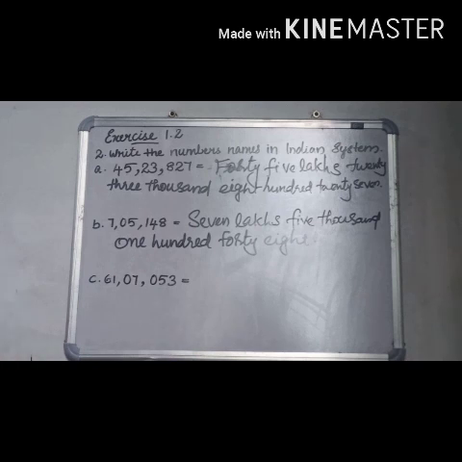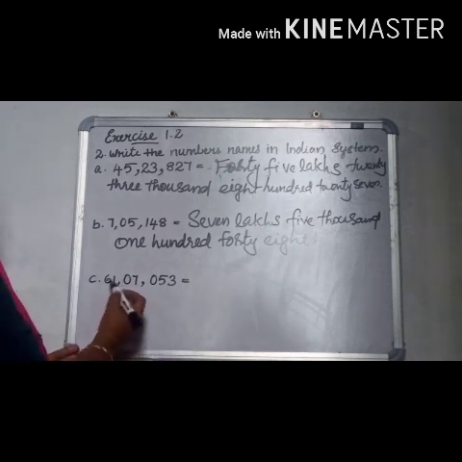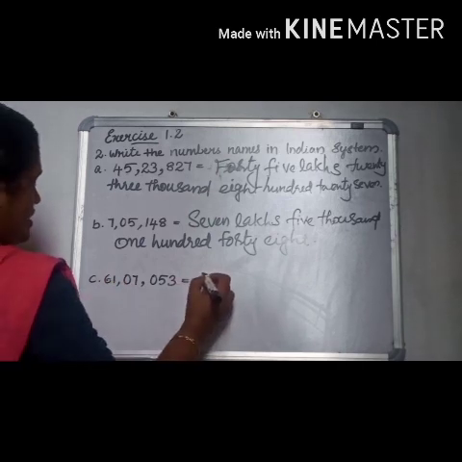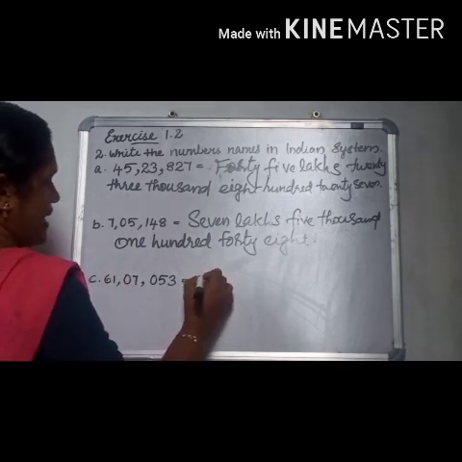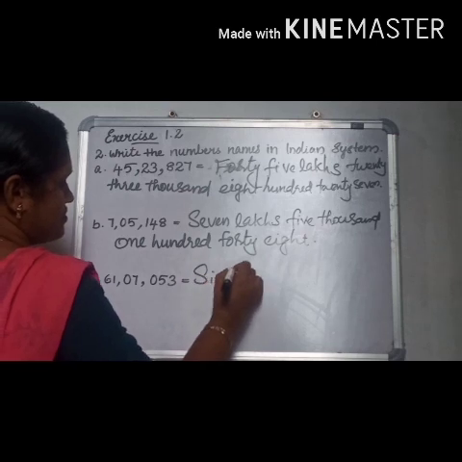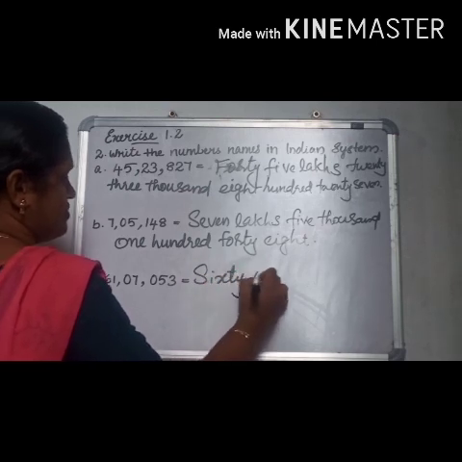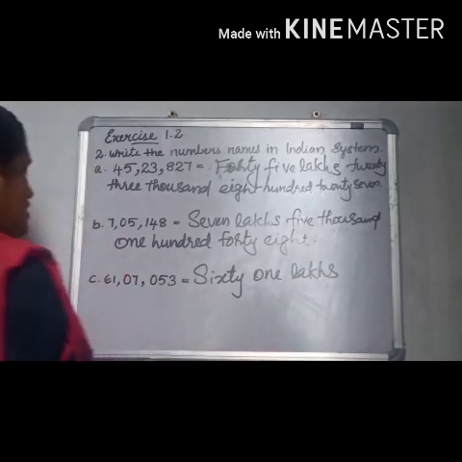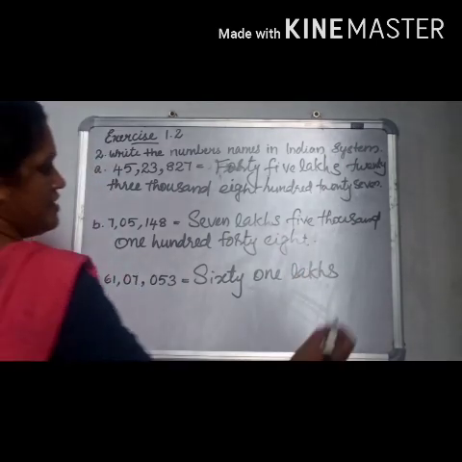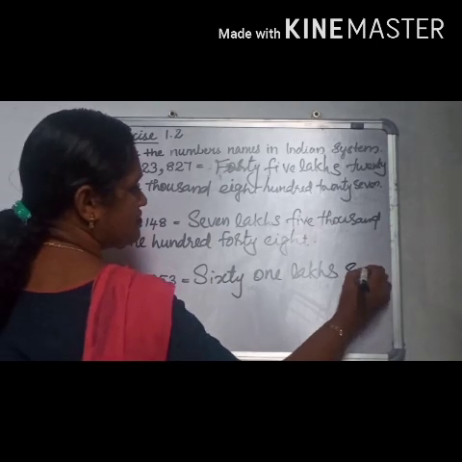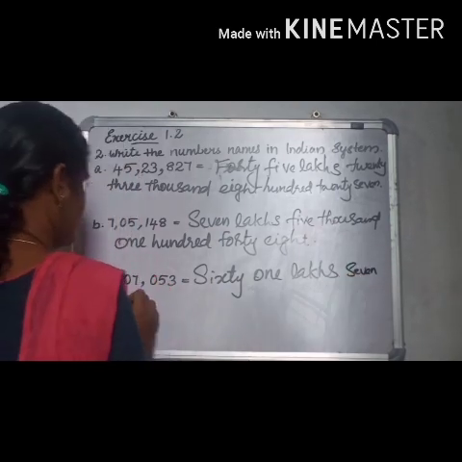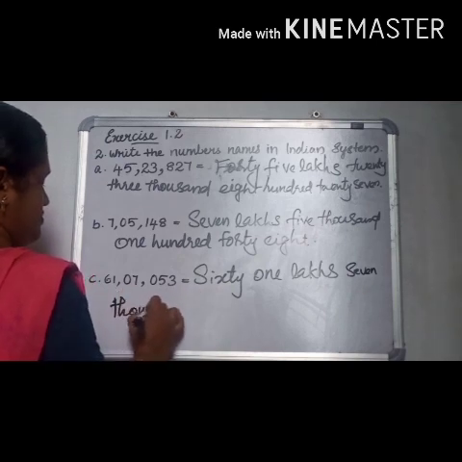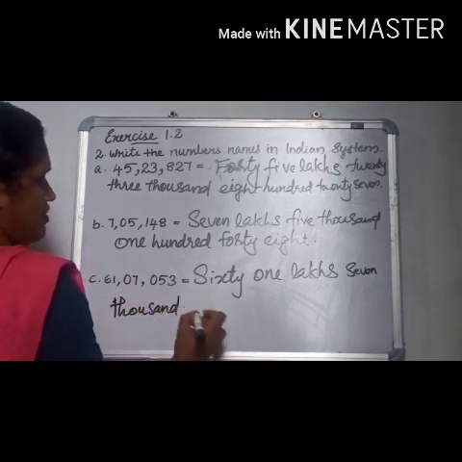Next is here in lakhs place 61. So 61 lakhs, 1000s place 7,000 53.